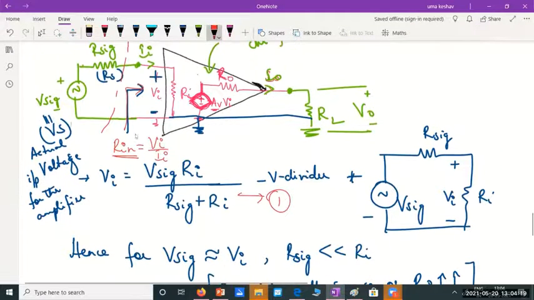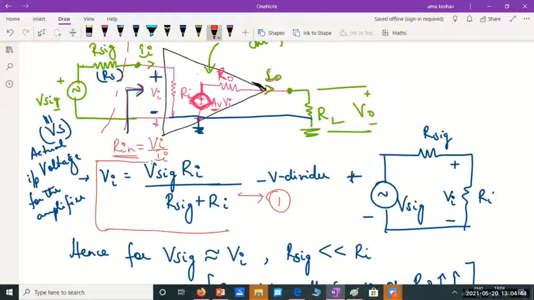First thing we are seeing is that all the applied voltage from a signal generator will not reach the input side of the amplifier because of this signal generator resistance Rsig. Only a portion of this applied voltage will reach the input of the amplifier, and that portion is Vi.